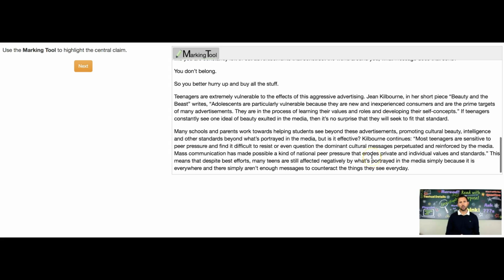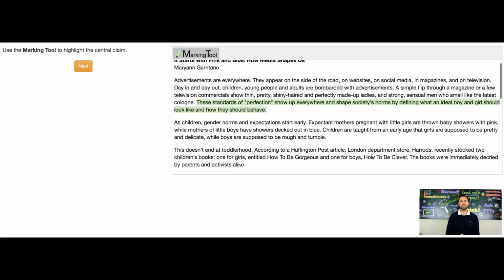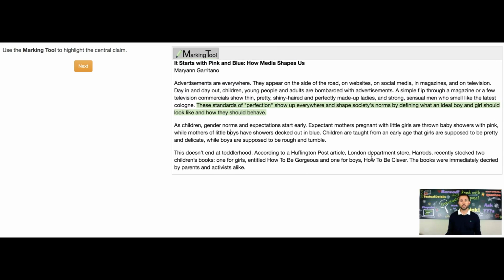So it's talking about teenagers, or people, boys and girls, seeing these messages, that they're everywhere and that they shape who we are. So this is going to be the central claim of the text, and I've marked it here so that, of course, I get that credit for marking the right central claim. And notice it's the entire sentence.